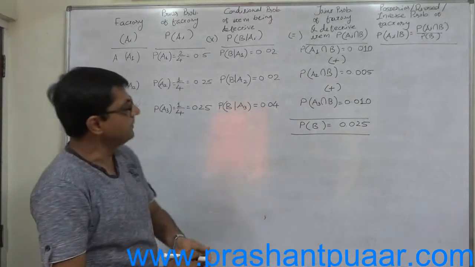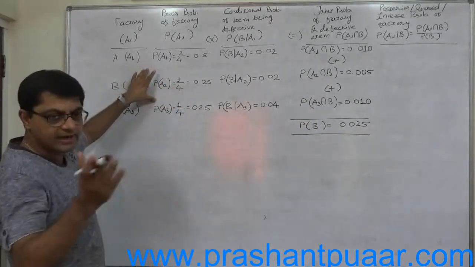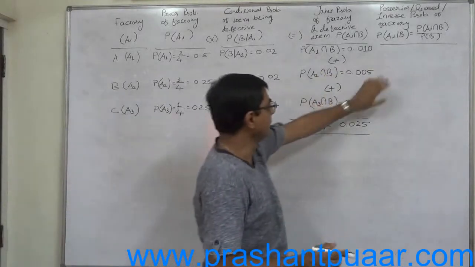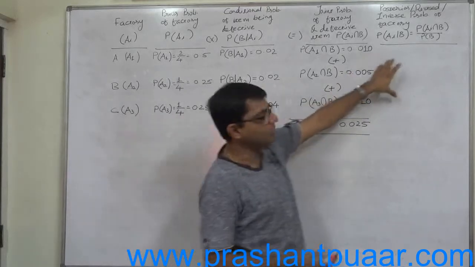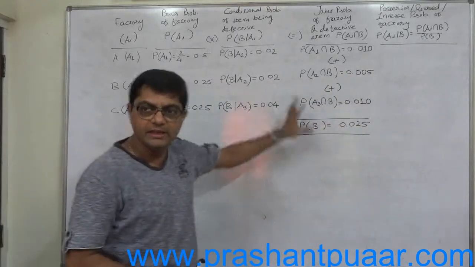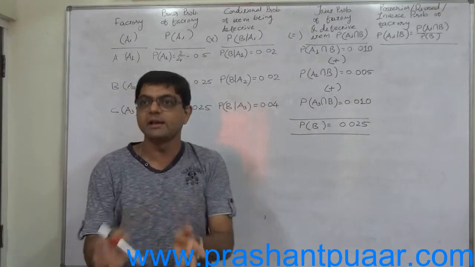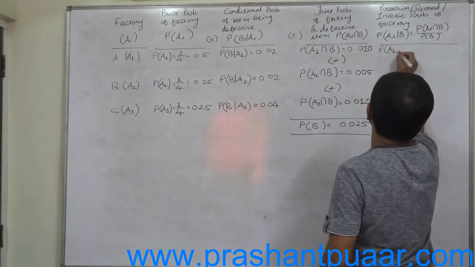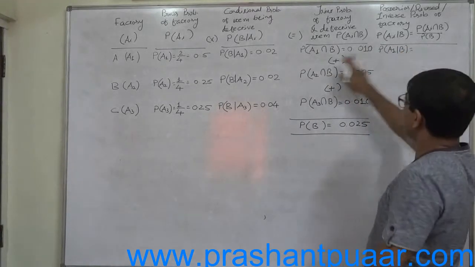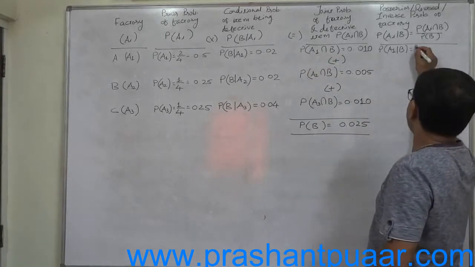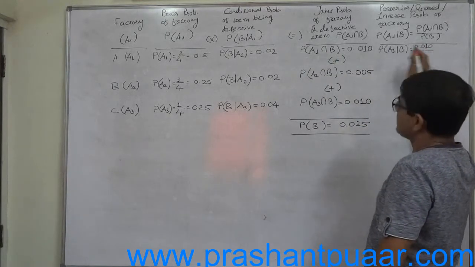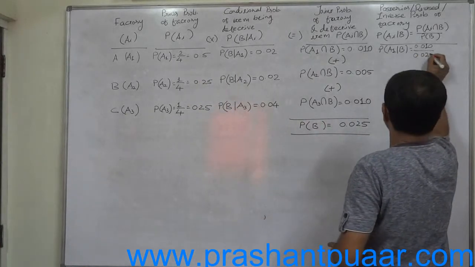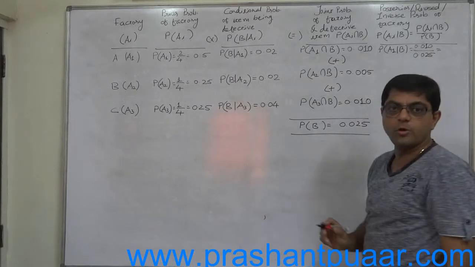Now posterior probabilities of the item produced at factory A or factory B or factory C. Why posterior? We are going to calculate P of A, P of B, P of C after knowing that the selected item is defective. That's why they are known as posterior probabilities. Probability of A1 given B, that means probability of A1 intersection B, 0.01, divided by probability of B, 0.025. That means it comes to 0.4.